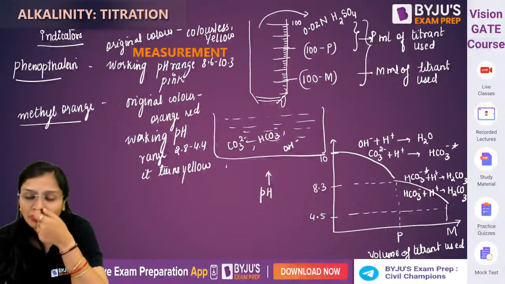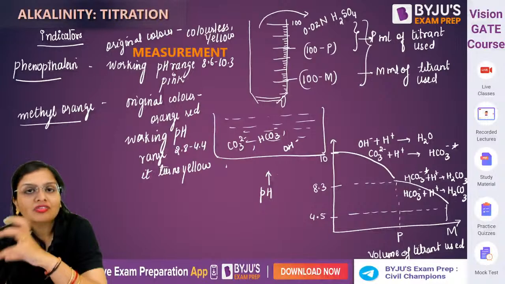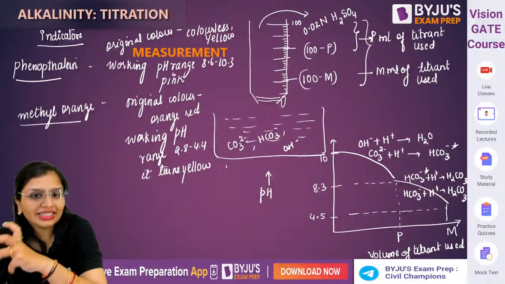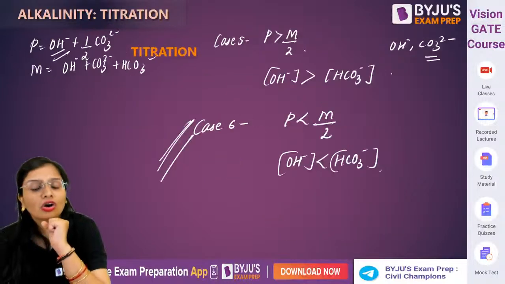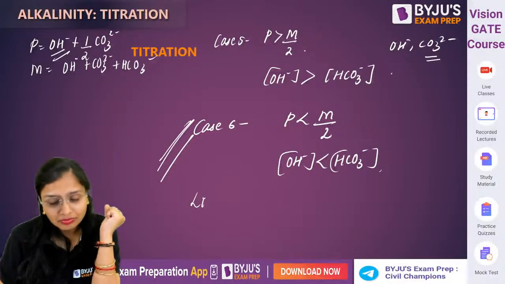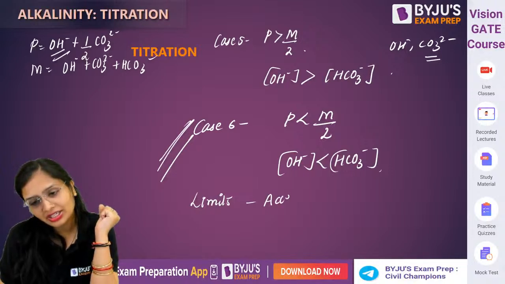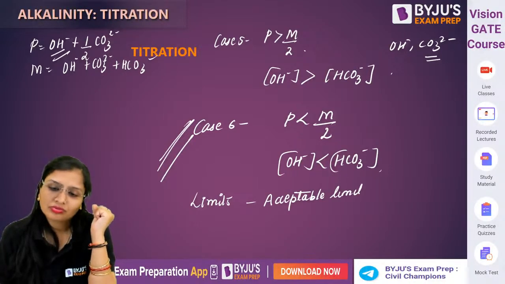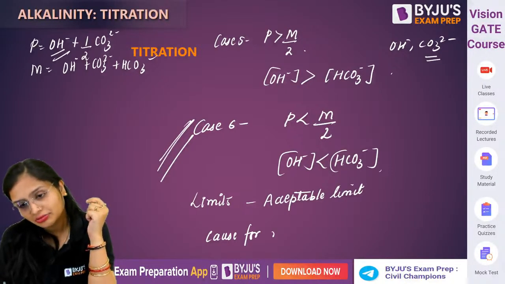Titration I already told you: the unknown parameter will react. The chemical titrant is a chemical which reacts with the unknown parameter present in the water sample. Now talking about the limits of it. So you have two limits. One is your acceptable limit, and the other one is your cause for rejection limit.